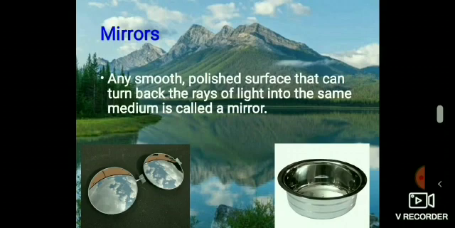Any smooth, polished surface that can turn back the rays of light into the same medium is called a mirror. A looking glass is the best example of a mirror. A highly polished metal surface, still water and oil are some examples of mirrors.